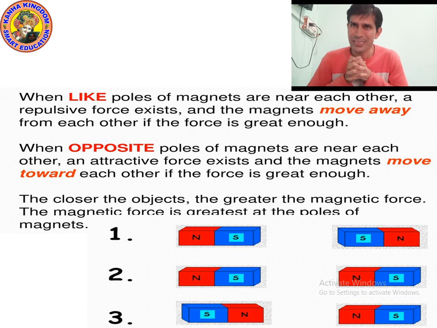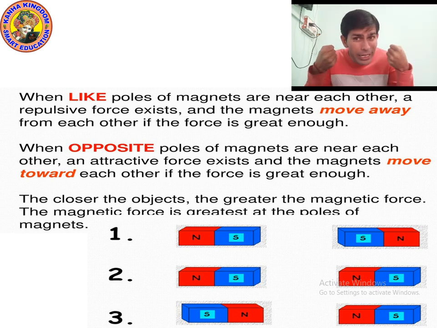Because both poles are the same, we call them like poles. Yes, because we have brought south and south pole near to each other, meaning the same pole, they are called like poles. And in the second picture, what happens if you bring south and north pole near to each other? If you bring the south pole of the first magnet and the north pole of the second magnet near to each other, then they will attract each other.